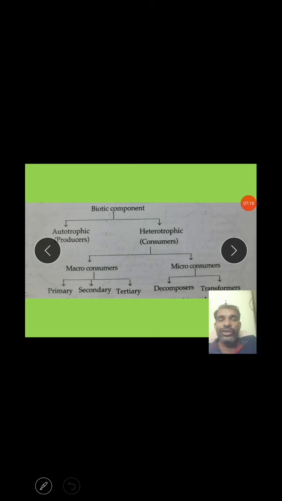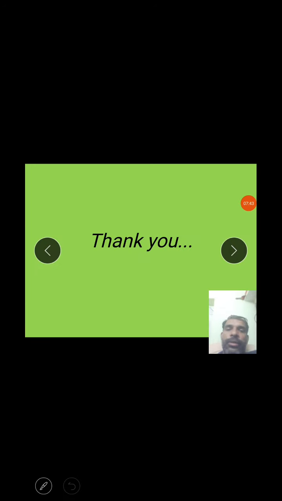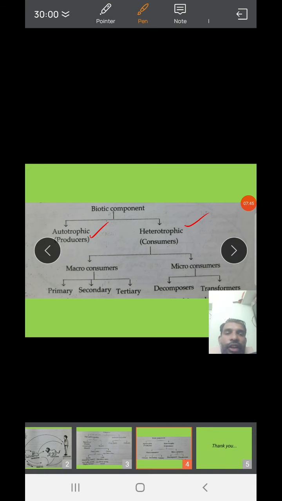See, the ecosystem components are mainly of two different types, that is autotrophic and heterotrophic. What is the main difference between autotrophic and heterotrophic? So autotrophic components belong to biotic components, and abiotic components are also present here. Before that, I will explain about abiotic components.